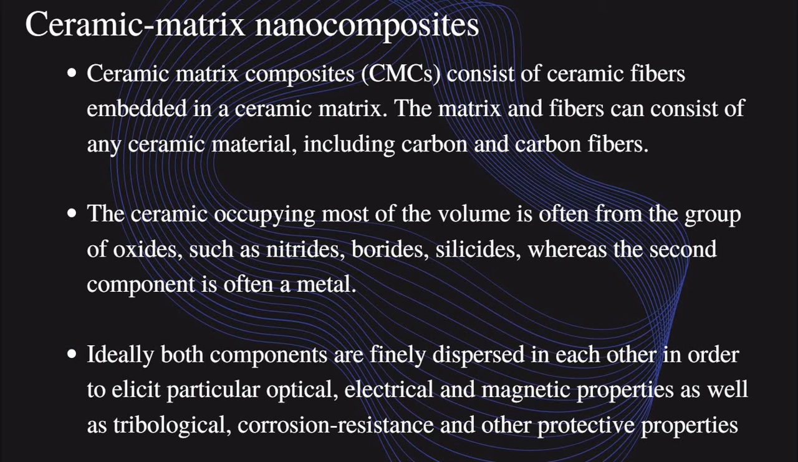It also has three types, like the normal conventional composite materials: ceramic matrix composite material, metal matrix composite material, and fiber matrix. Ceramic matrix nanocomposites, metal matrix nanocomposites, and fiber matrix nanocomposites. Ceramic matrix nanocomposites consist of ceramic fibers embedded in a ceramic matrix. The matrix and fiber can consist of any ceramic material, including carbon and carbon fiber.